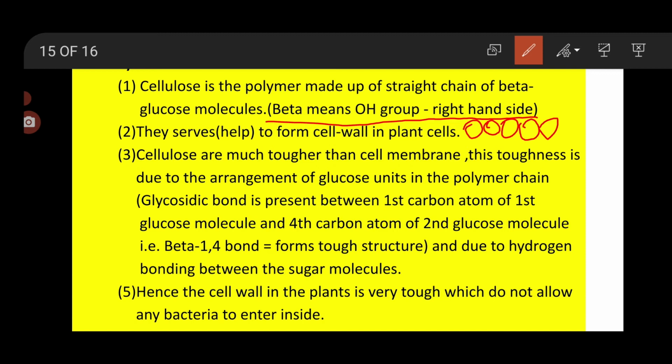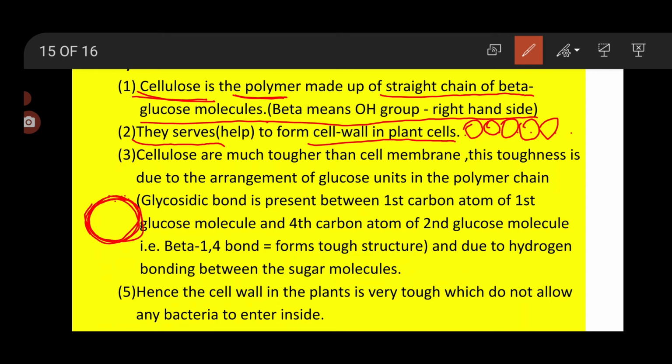Now, what is cellulose? Cellulose is a polymer which is made up of a straight chain of glucose molecules. Many glucose molecules, when combined together and forming a straight chain, are called cellulose. What is their function? Cellulose helps to form the cell wall in the plant cell. The plant cell contains a cell wall, and this cell wall is always made up of cellulose.